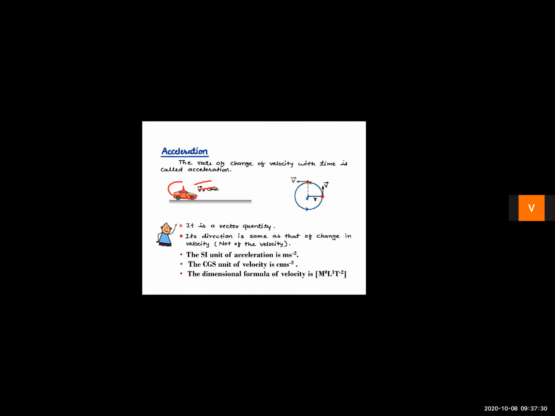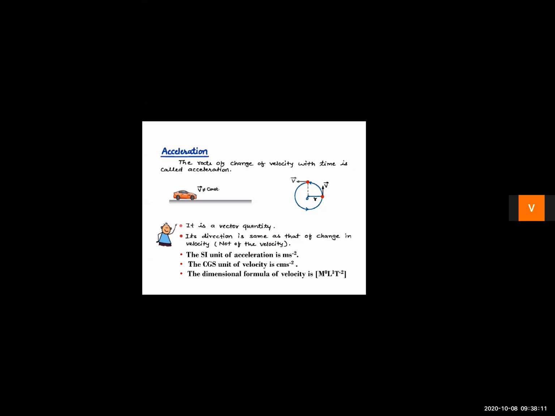So we can write A equals change in velocity, that is V minus U, upon time taken, that is T. So this we know. A is (V minus U) by T, where V is the final velocity and U is the initial velocity, upon time. Now, A is a vector quantity and its direction is the same as the direction of the change in velocity, and not the simple velocity.